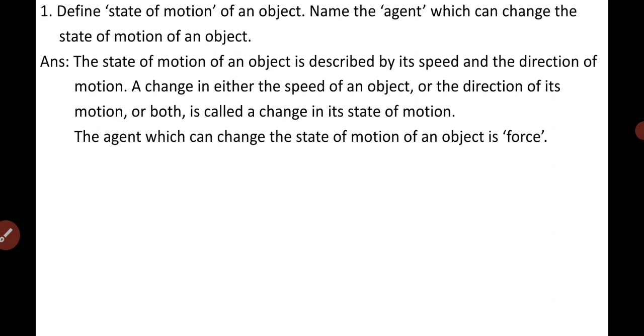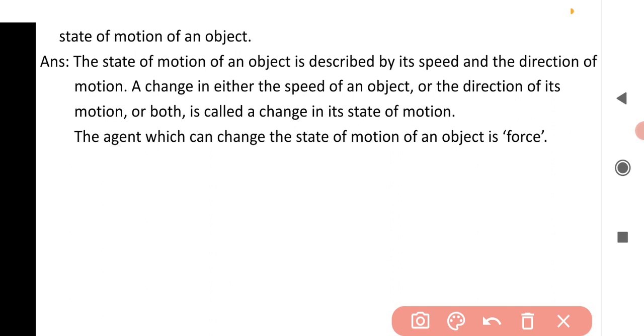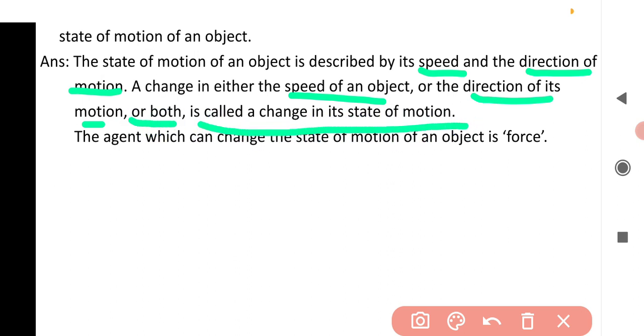So what is the state of motion? The state of motion of an object is described by its speed and the direction of motion. A change in either the speed of an object or the direction of its motion, or if both the speed and direction of motion are changed, is called a change in its state of motion.